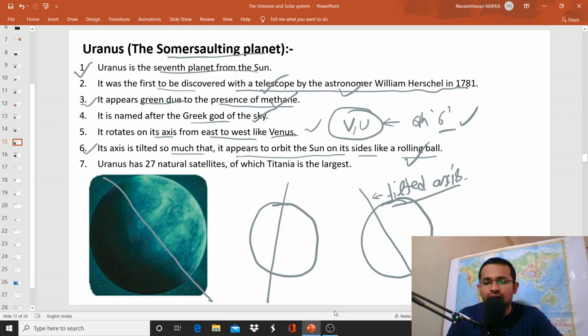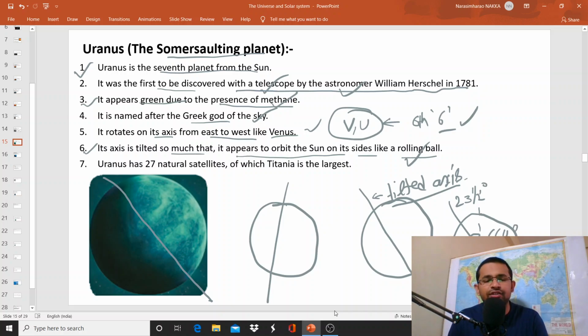Of course, Earth also tilts towards the Sun. And this tilt, if you draw a normal, this tilt to the normal is 23.5 degrees, and to the orbital plane is 66.5 degrees.